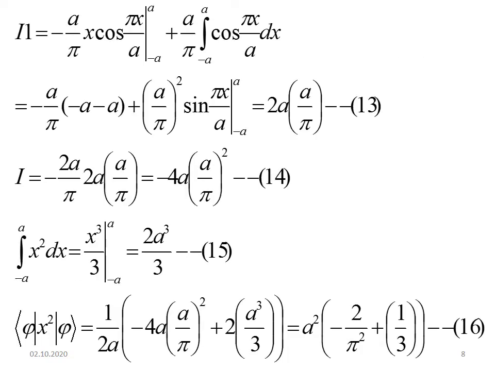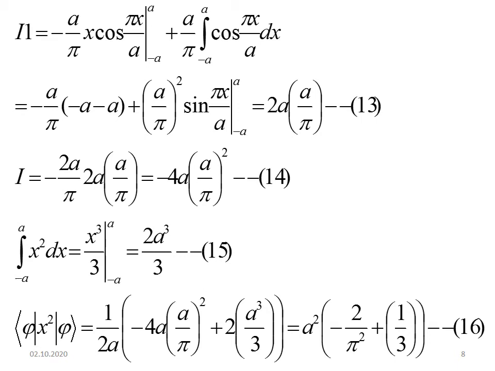So I1 is equal to minus a by pi x cos pi x by a, and you have to substitute the limit minus a to a, plus a by pi integral from minus a to a cos pi x by a dx. Now you substitute the limit for the first term, it becomes minus a by pi times minus a.